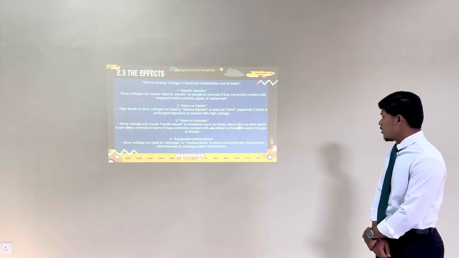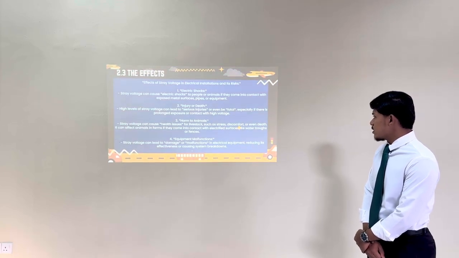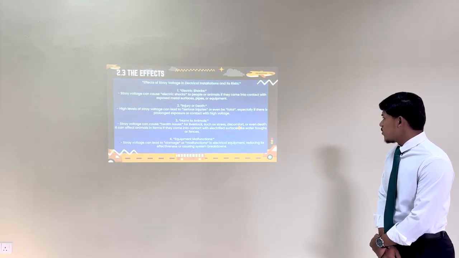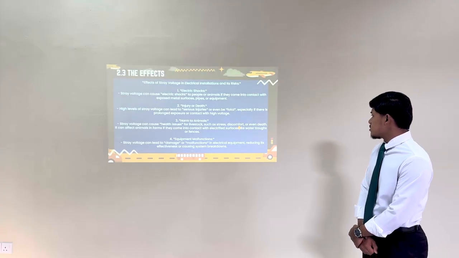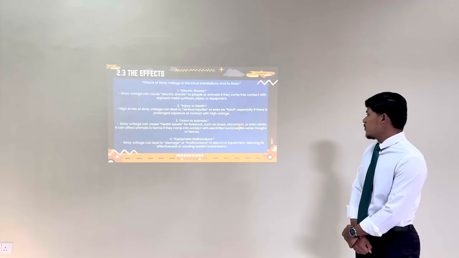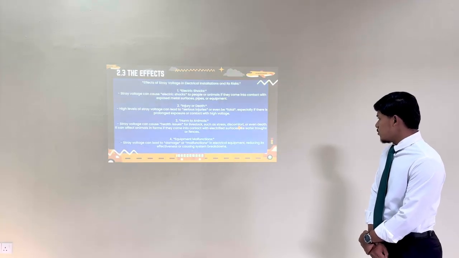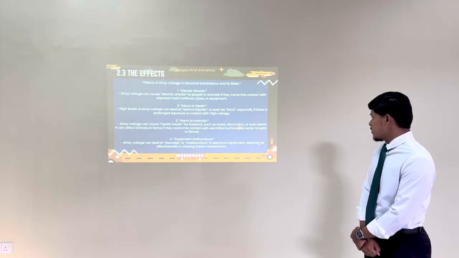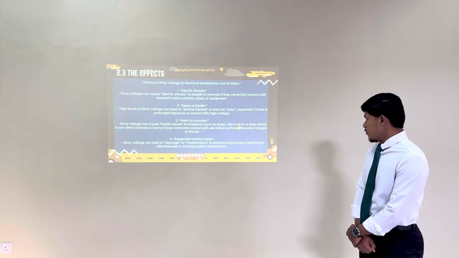Number 3, harm to animals. Stray voltage can cause issues for livestock such as stress, discomfort, or even death. It can affect animals if they come into contact with electrified surfaces like water troughs or fences.